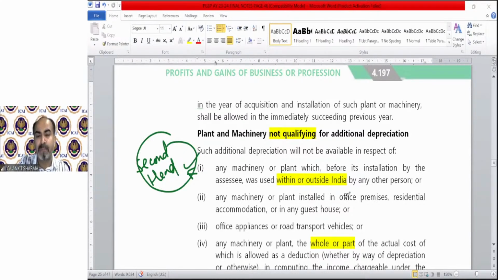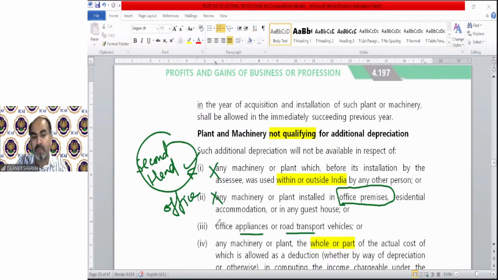Any machinery or plant installed in an office, because I have told you that we are talking about only those plant and machinery which are used in a factory for manufacturing purposes. Any other place like an office, accommodation, or a guest house, those machines cannot be eligible. So these are not eligible: second-hand, and those used in offices, etc. Office appliances, or road transport vehicles, those are also not eligible.